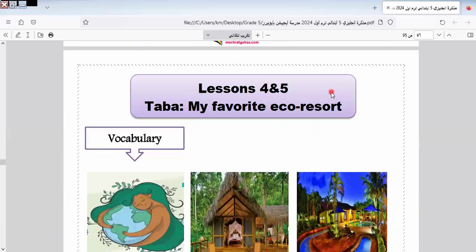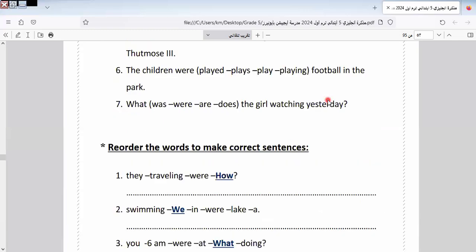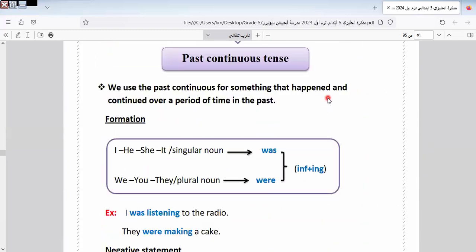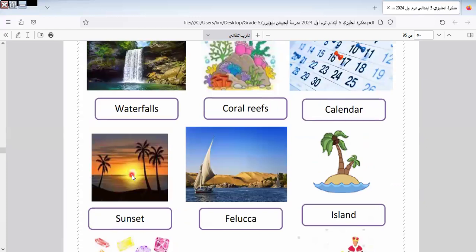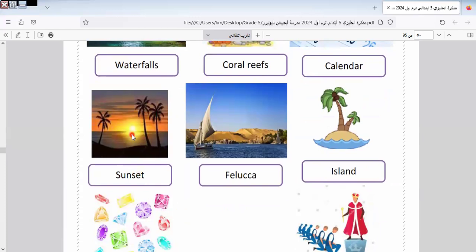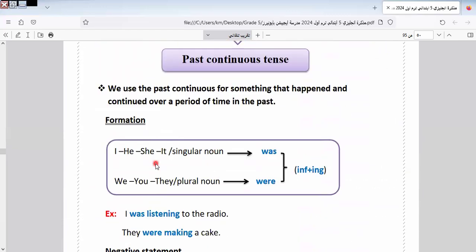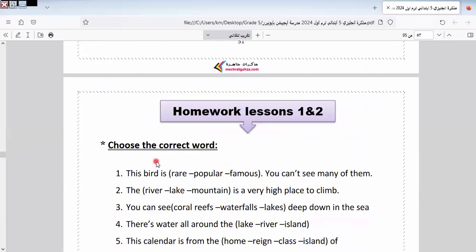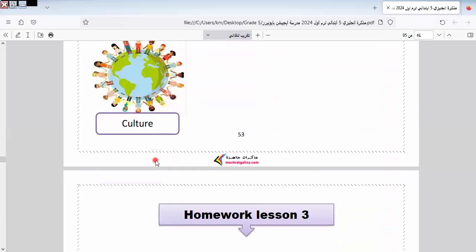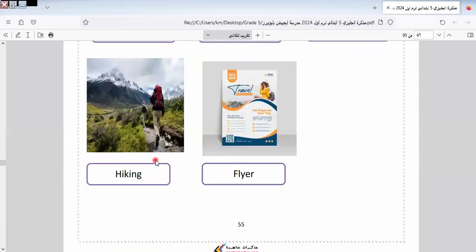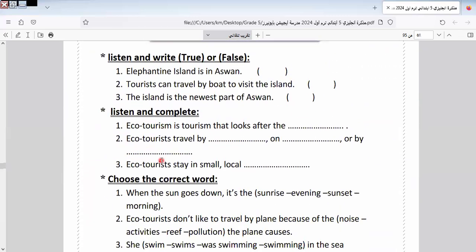Like we know here in this picture, like this one. I would like to see it again to know it. Okay, to see it in the picture. If you see the picture, you can refer to what you think. I think the picture reminds us with the knowledge. Here we say the sun goes down, so it will be what? It will be sunset. If the sun goes up, it will be what? It will be sunrise. Okay, I think now we know the difference between sunset and sunrise. I think it's clear now. Okay, let's continue.